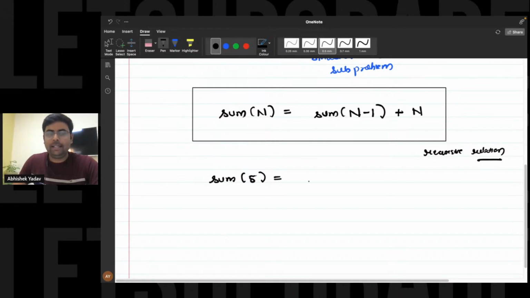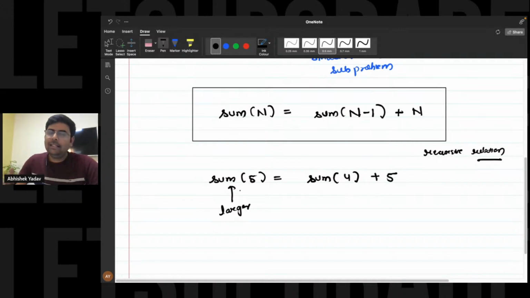So this is my larger problem statement, that is finding the sum of natural numbers from 1 to 5. And your smaller and similar sub problem statement will be what? If you know the result of the sum of natural numbers from 1 to 4, then to this result you can add plus 5 to get the answer of your larger problem statement.